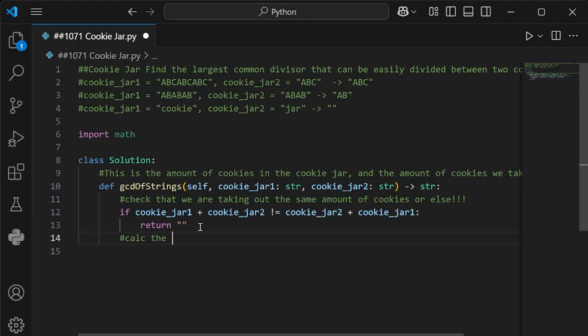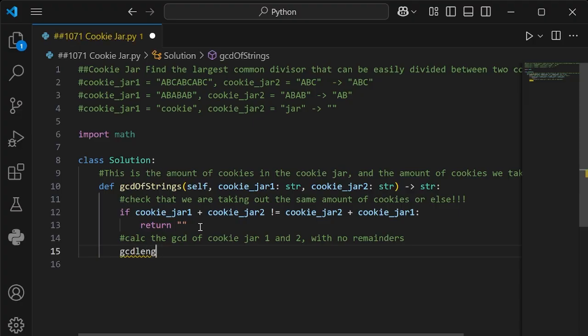Calculate the GCD of cookie jar 1 and 2. Oh, let's just say with no remainders, because that's a GCD. So we start by giving it a basic variable name. I'm just going to say GCD length. I can't spell. And then that's our variable name. So after the variable name, we'll have our equals.